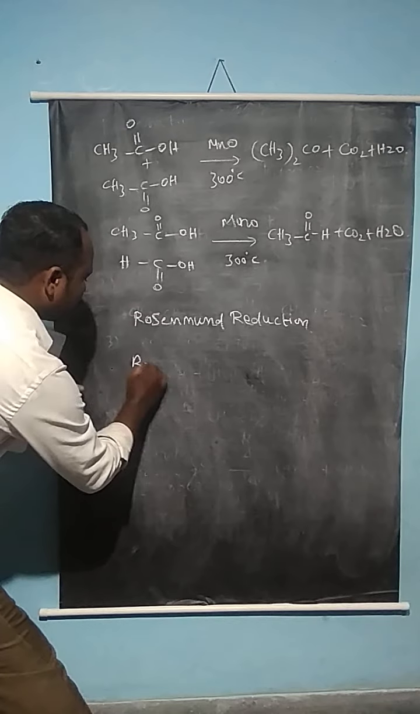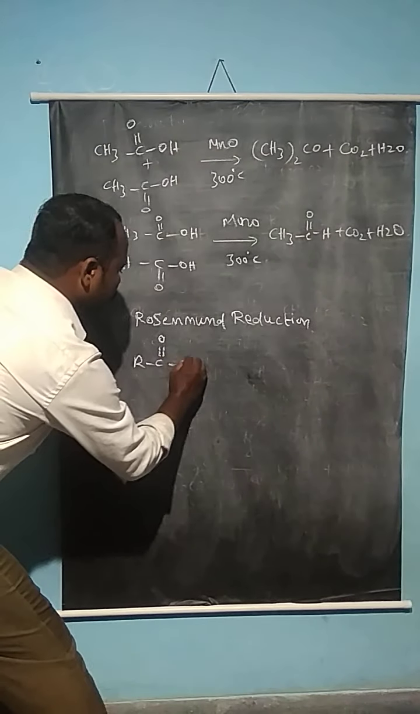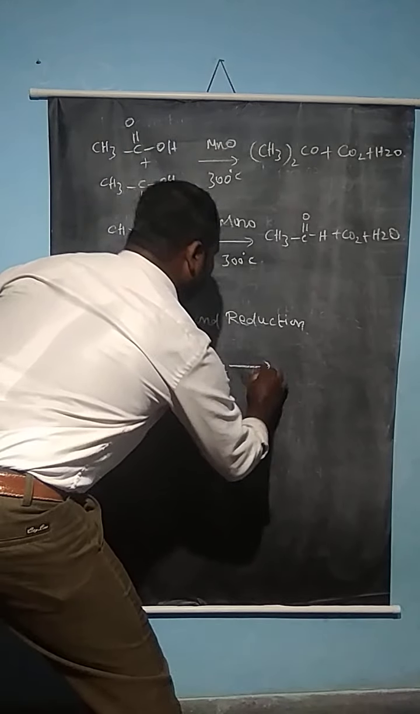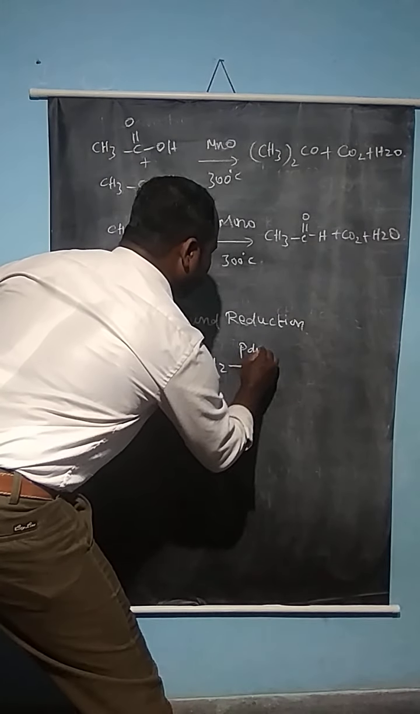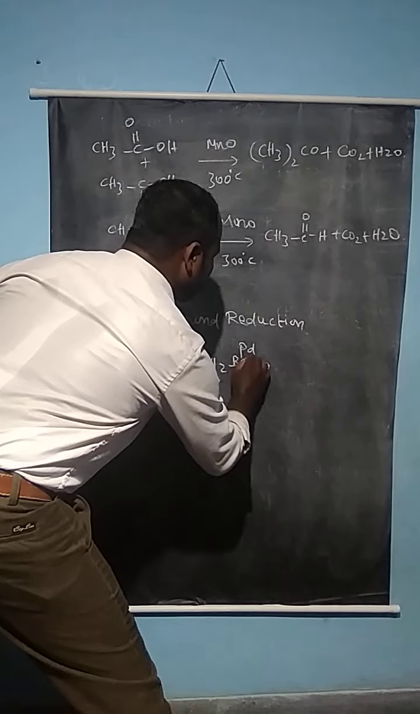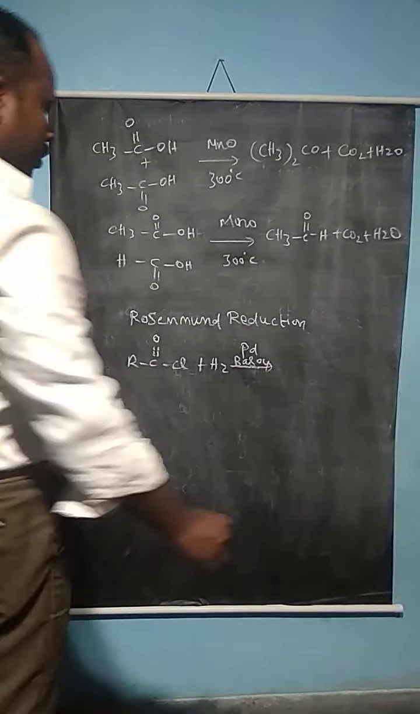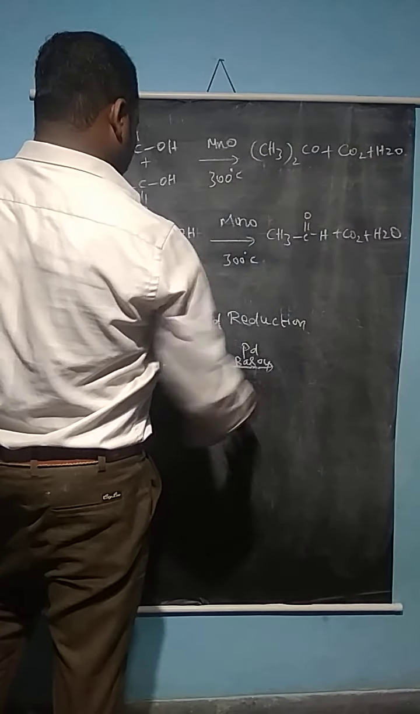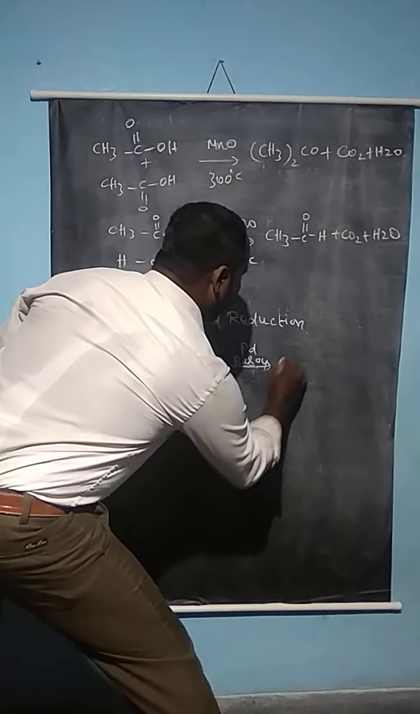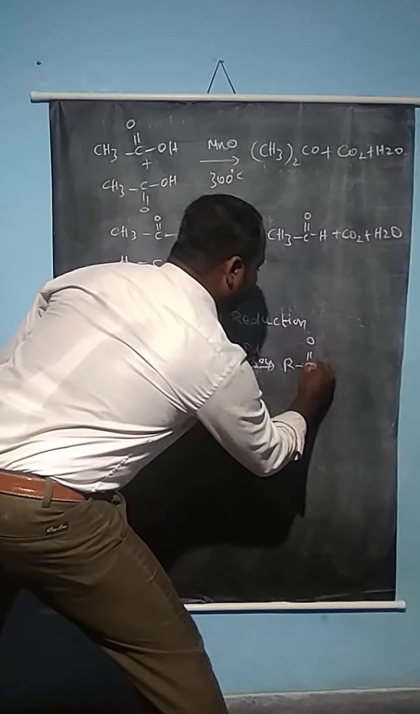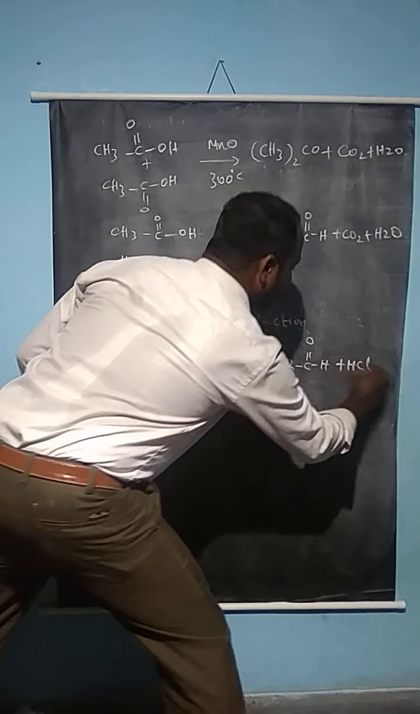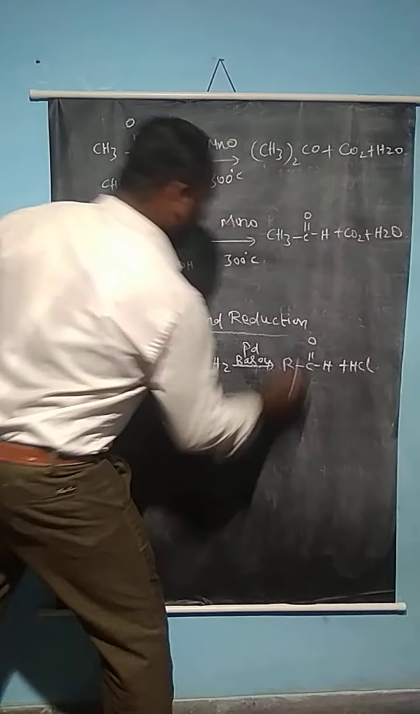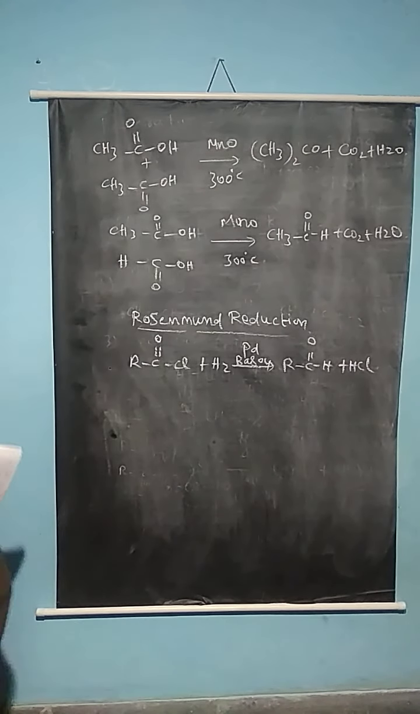So, RCOCl, that is an acyl chloride compound, reacts with hydrogen in the presence of palladium on barium sulfate. The barium sulfate is a poison. We can use sulfur and quinoline as the poison. It gives the compound RC=O H, an aldehyde, plus hydrogen chloride is eliminated. It's the Rosenmund reduction, a very important reaction to prepare aldehydes.